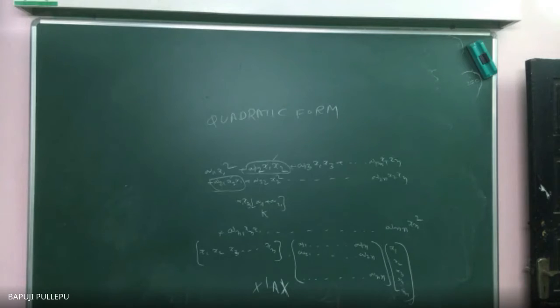Diagonal parts only you will get squares. A11 x1 square, A22 x2 square, like this you will get. And the matrix of the quadratic form should be symmetric actually. Symmetric means what? First row, first column same. So same elements you will get.